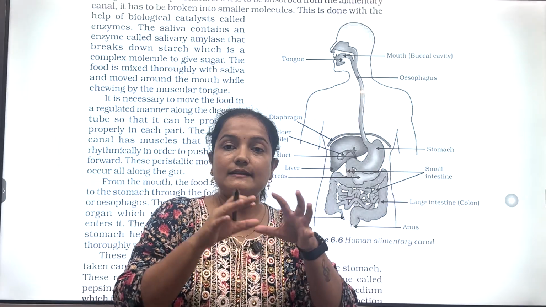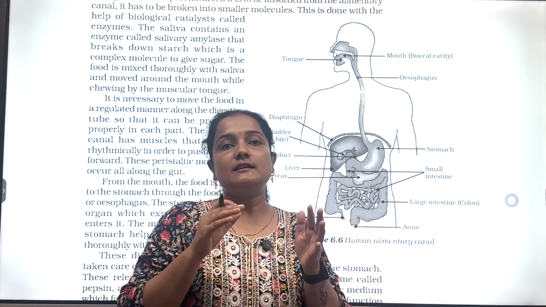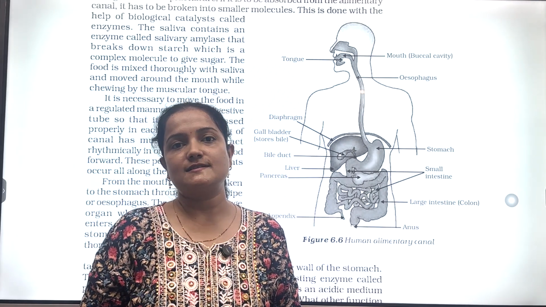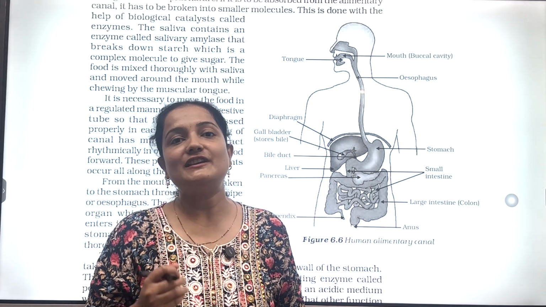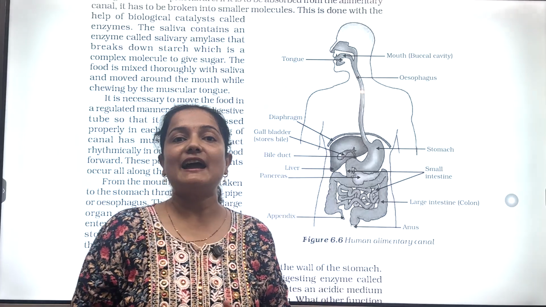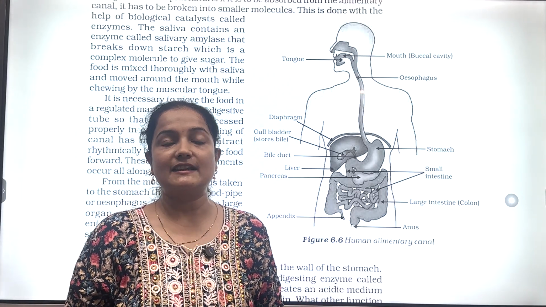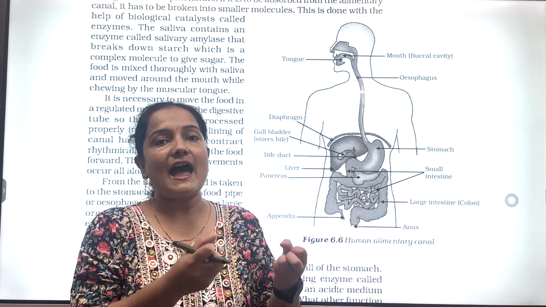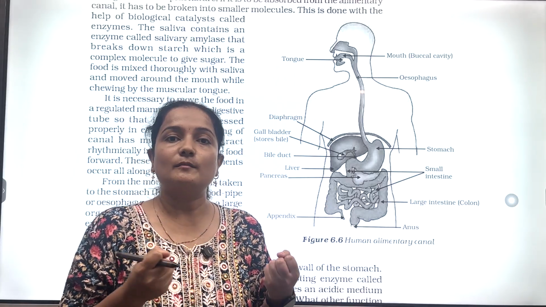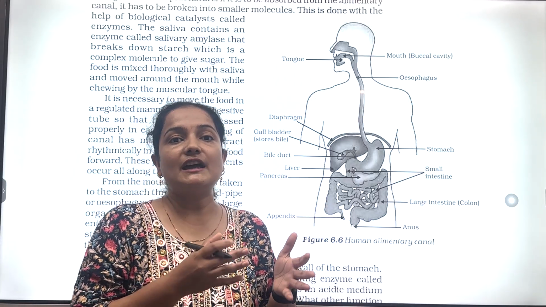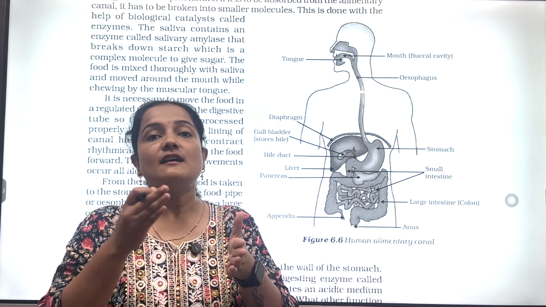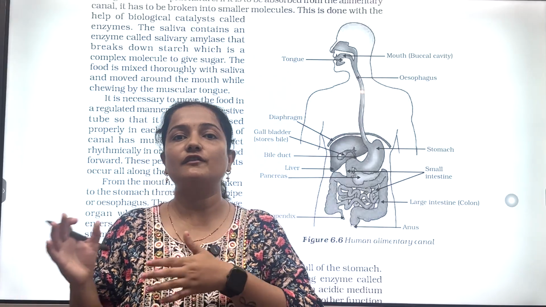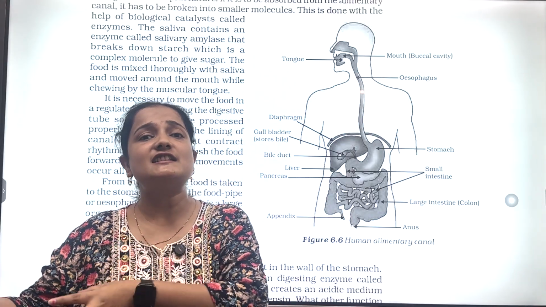After all this digestion, our small intestine has small projections called villi. These villi are present on the inner lining of the small intestine and are rich in blood capillaries. The villi absorb the nutrients from the digested food, and with the help of blood capillaries they transport these nutrients to each and every part of our body, to every cell.